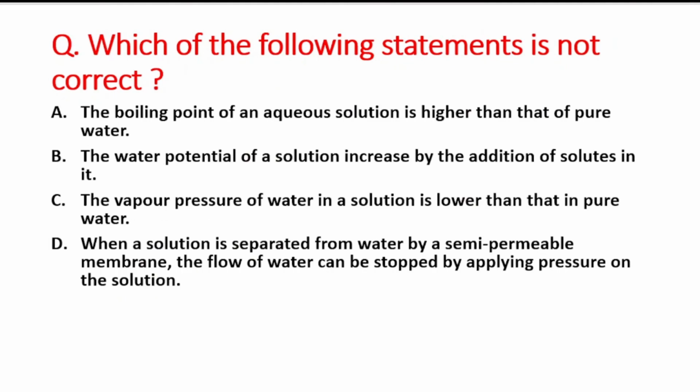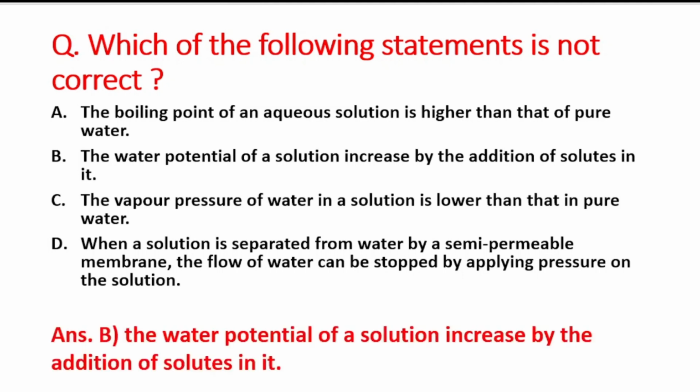Next question is, which of the following statements is not correct? A option is the boiling point of an aqueous solution is higher than that of pure water. B option is the water potential of a solution is increased by the addition of solutes in it. C option is the vapor pressure of water in a solution is lower than that in pure water. And last option is, when a solution is separated from water by a semi-permeable membrane, the flow of water can be stopped by applying pressure on the solution. You have to choose the incorrect statement.